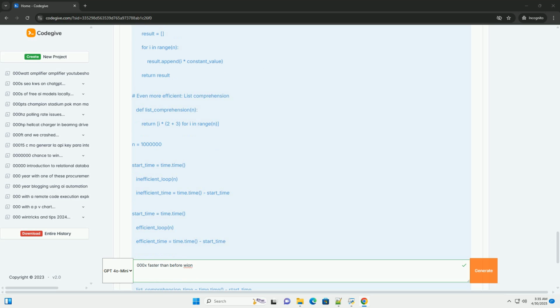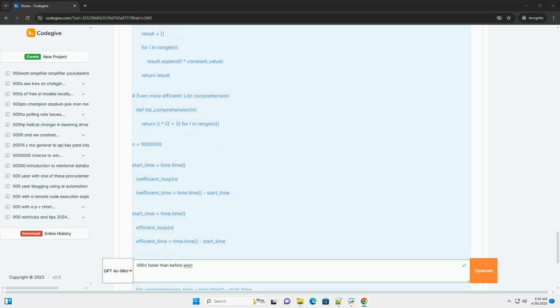Library implementations. Many Python libraries have optimized implementations of common algorithms and data structures. Use them whenever possible. For example, use NumPy for numerical computations, Pandas for data analysis, and SciPy for scientific computing. Testing. Always test your code after making optimizations to ensure that it still works correctly.